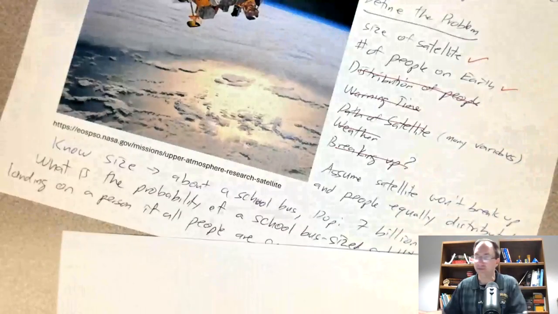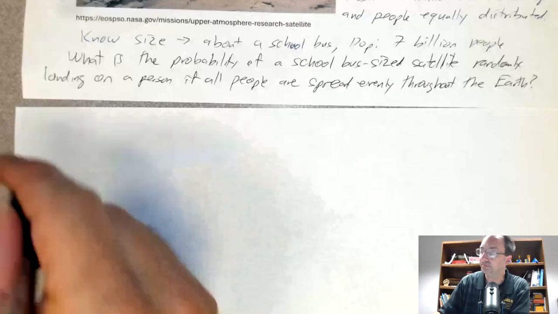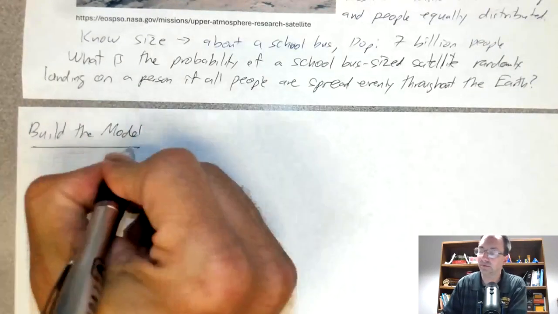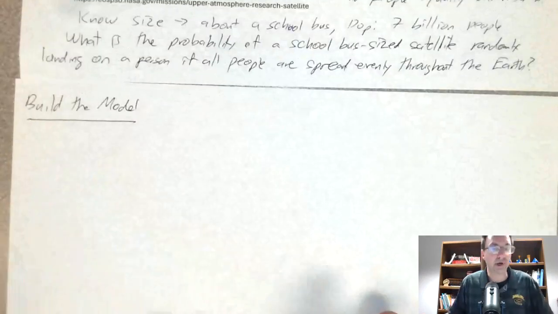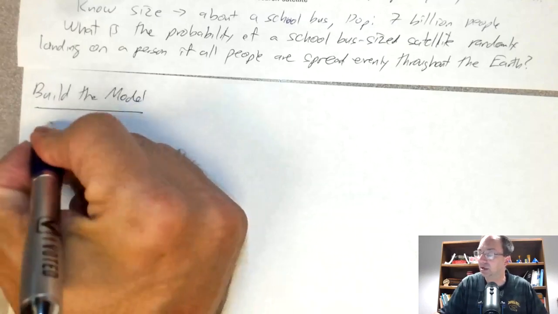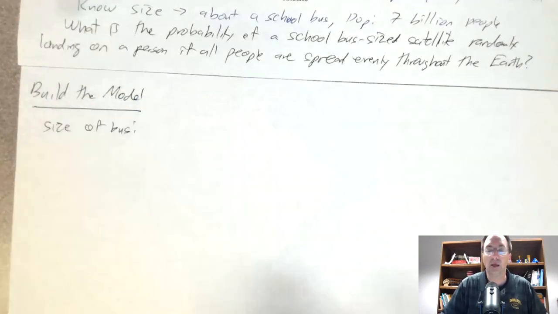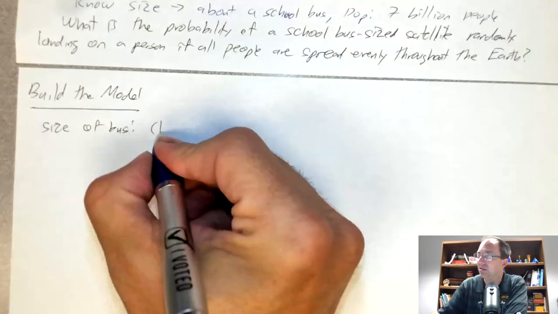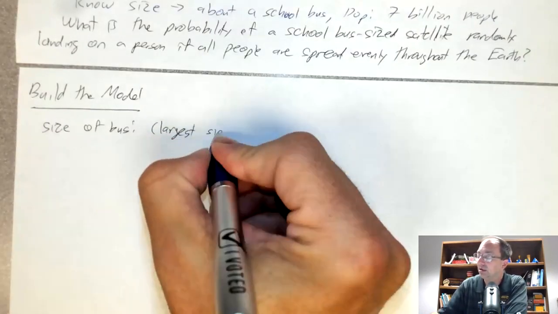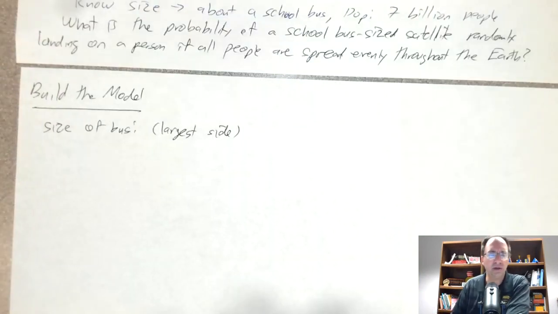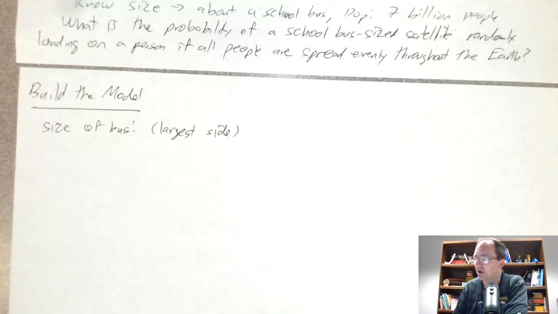So let's try to build the model. So here's where we'll use our Fermi estimation skills. So first we need the size of a bus. And we need to estimate that. And in fact, we only need to estimate the largest side. And buses seem kind of rectangular, so this won't be too bad. Maybe the front is somewhat square. And again, we only need one significant figure.